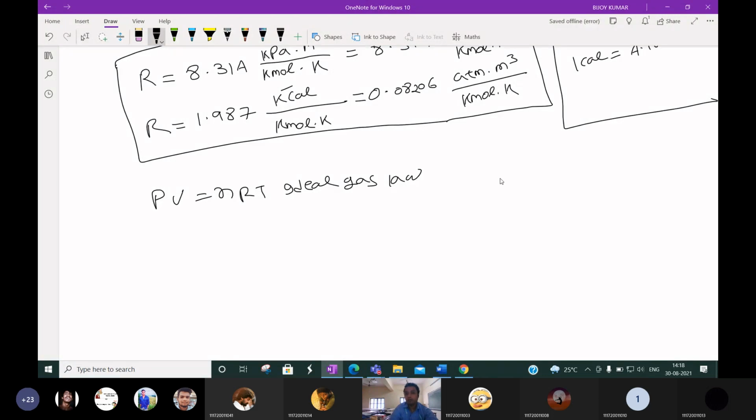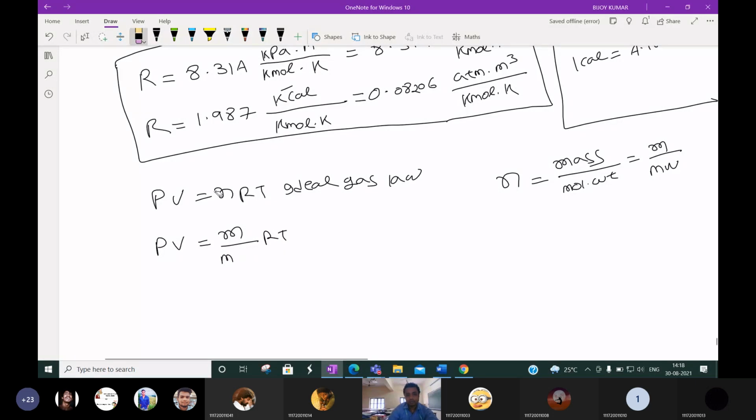Again, we know that number of mole is equal to mass by molecular weight. Molecular weight I am writing as capital M; mass means small m, molecular weight means capital M. In place of mole, we can write mass by molecular weight, so PV is equal to mass by molecular weight into RT.